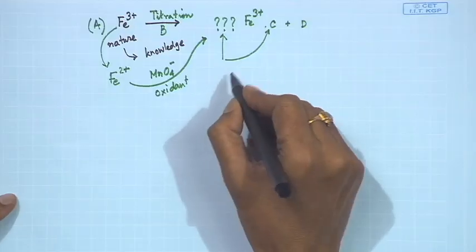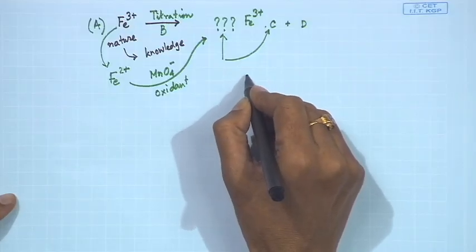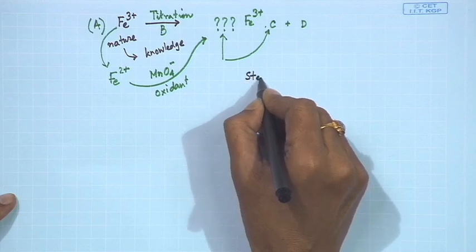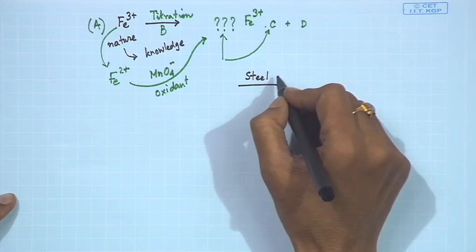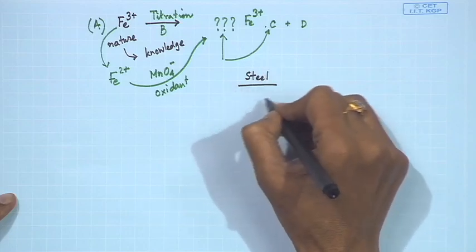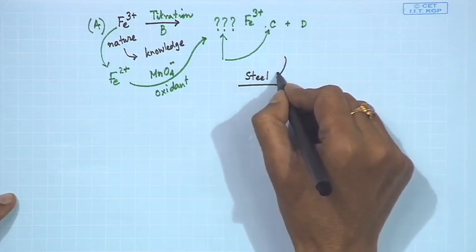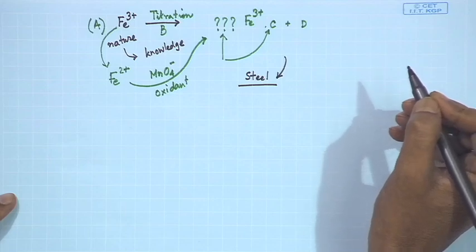What we are talking about just now is routine analysis, where a particular chemist is analyzing the steel sample being produced in a company. Steel production is going on and a continuous monitoring system is there.